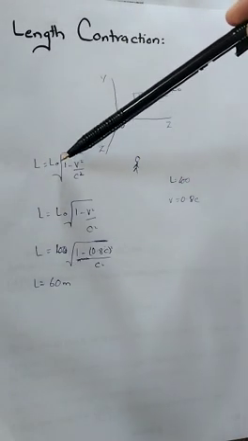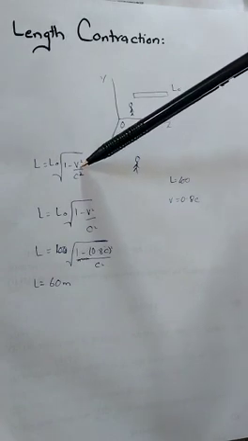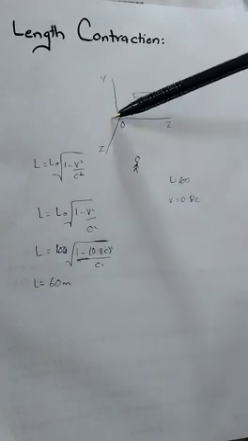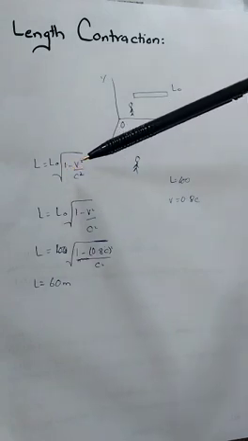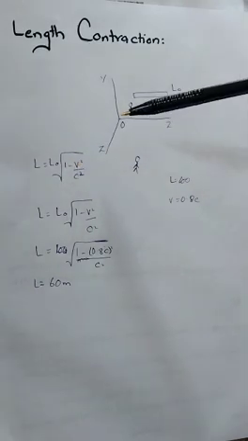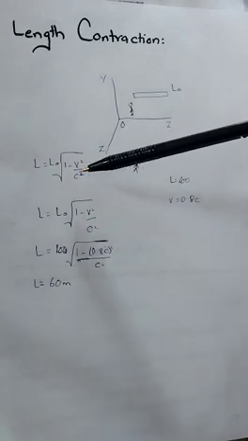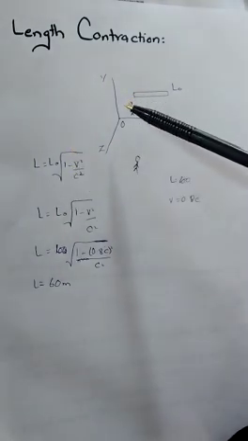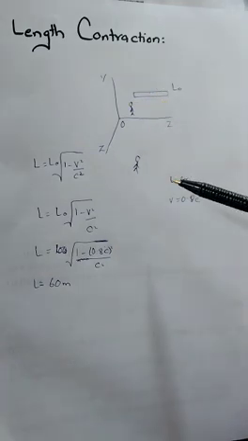This length is given by L equals L naught times the square root of 1 minus v squared divided by c squared. Here v is the speed of the rod, or of the frame of reference in which the rod lies, and c is the speed of light, which you know is constant. L naught is the actual length of the rod measured by an observer with respect to whom the rod is stationary, in a state of rest.